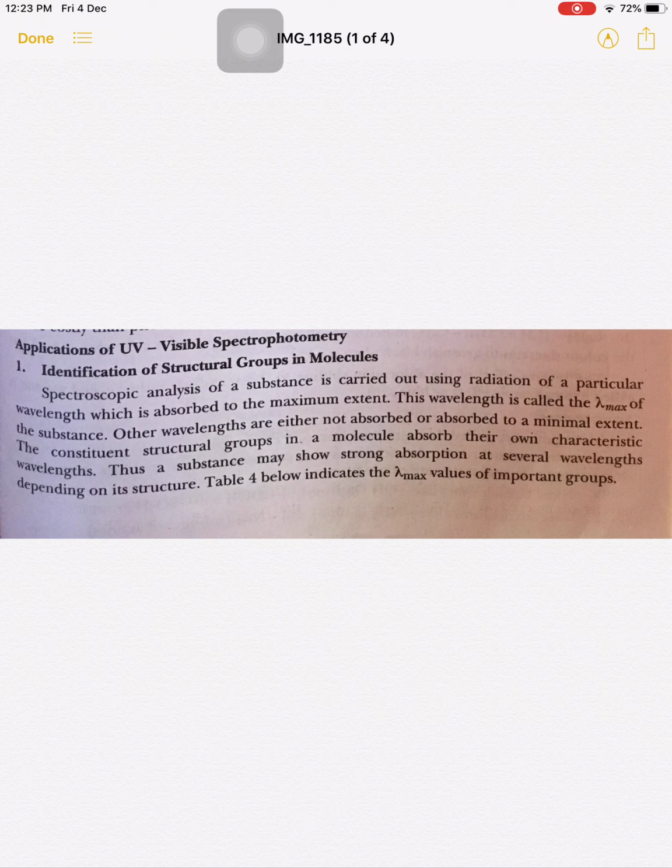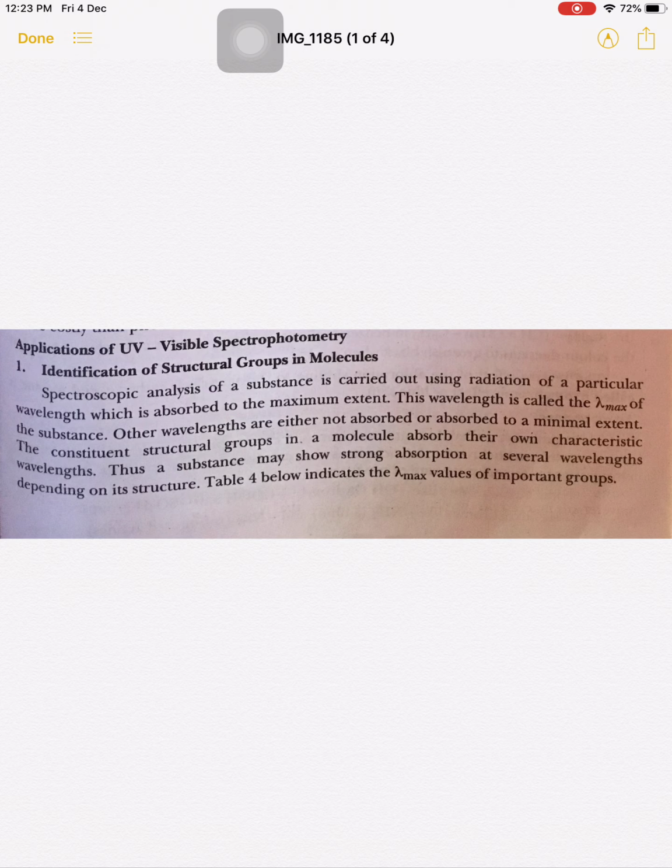If a molecule has an NO2 group, then that compound absorbs its own characteristic wavelength. So depending upon the functional groups, the molecule or the compound or the sample absorbs different wavelengths of radiation to different extents. Thus a substance may show strong absorption at several wavelengths depending upon its structure.